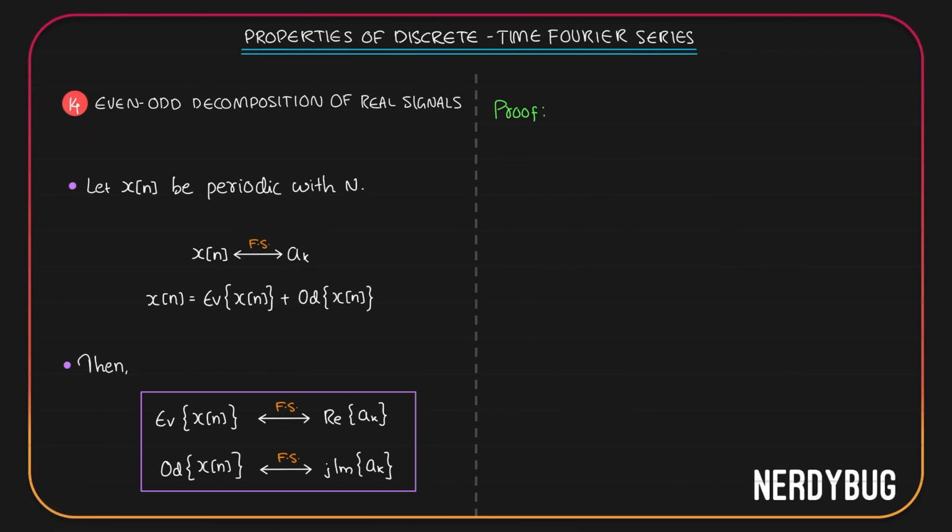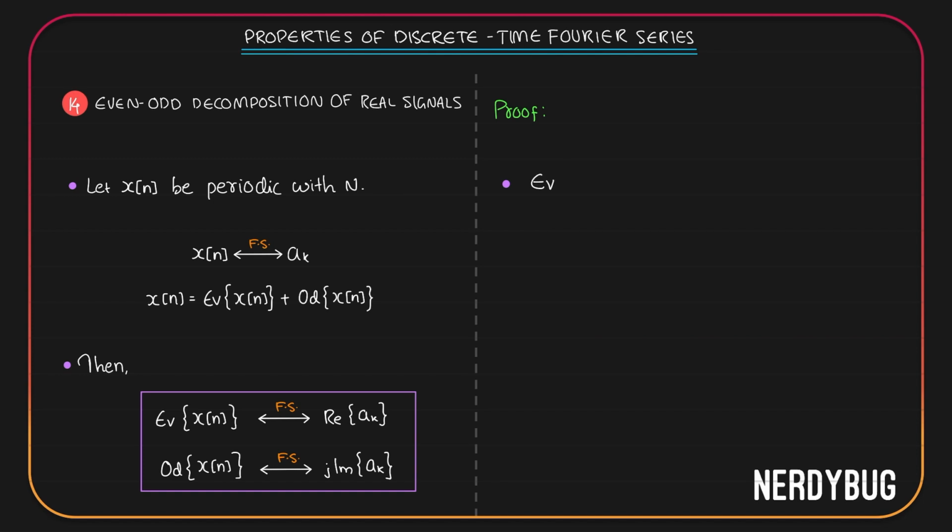Let's go to the next property. Even and odd decomposition of real signals. Assume we have a real signal x of n. It is periodic with a period n. Fourier series coefficients of x of n are a k. We have learned that any signal x of n can be written as a summation of its even component and odd component. According to this property, Fourier series coefficients of the even component of x of n will be the real part of a k, and Fourier series coefficient of the odd part of x of n will be j multiplied by imaginary part of a k. Let us try to prove this.